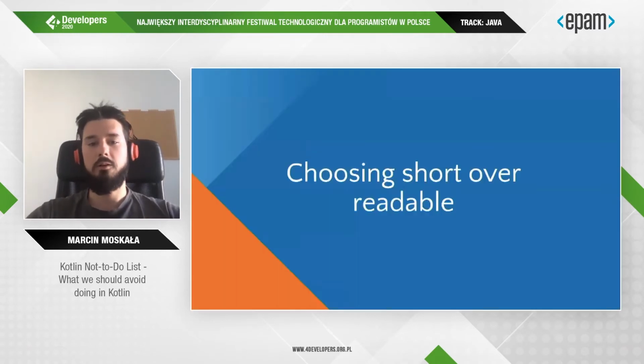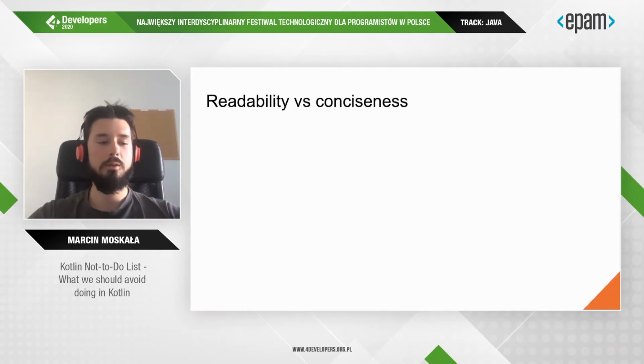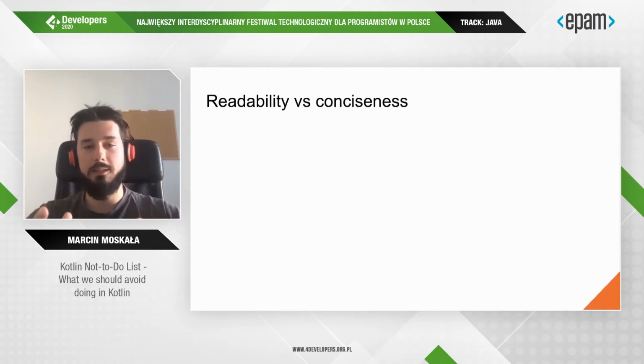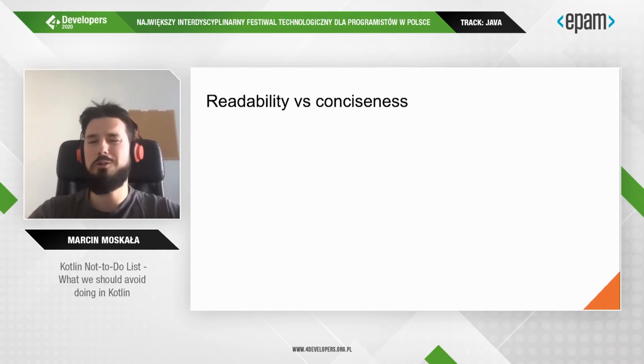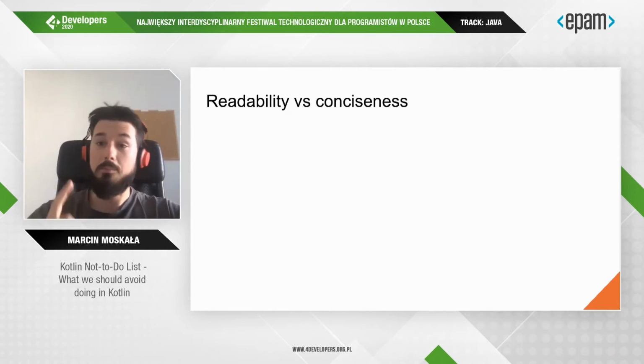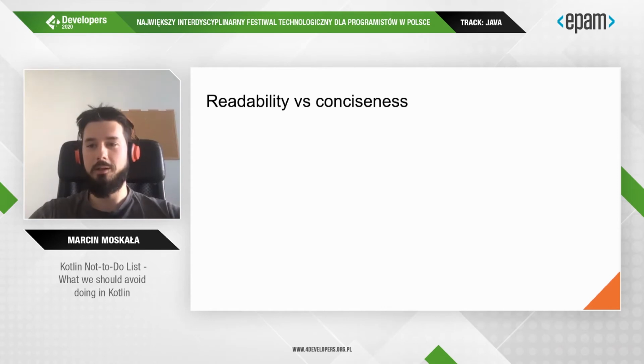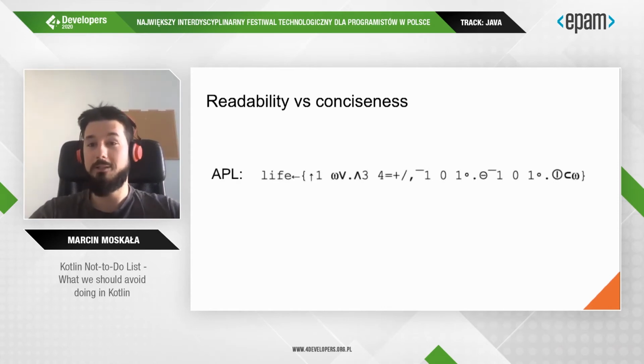Okay, another sin of Kotlin developers is choosing short over readable, and there is a popular misconception in programming that conciseness is a value in itself. And for everyone who believes in that, I have great news. A game of life, a typical coding challenge, I couldn't manage to write it in a clear way in less than 10 lines in Kotlin. But it can be written in a language like APL in just a single line.